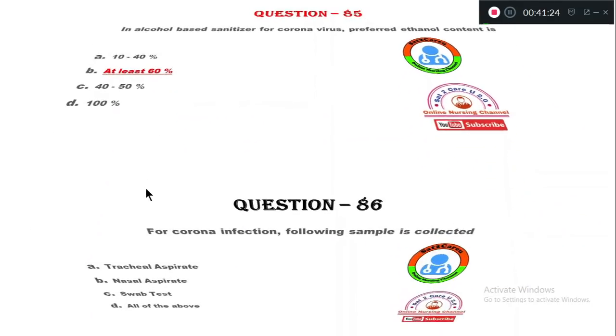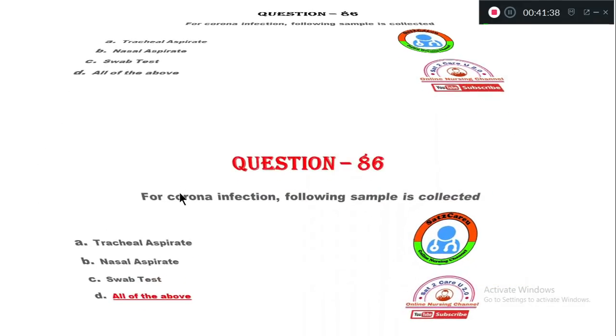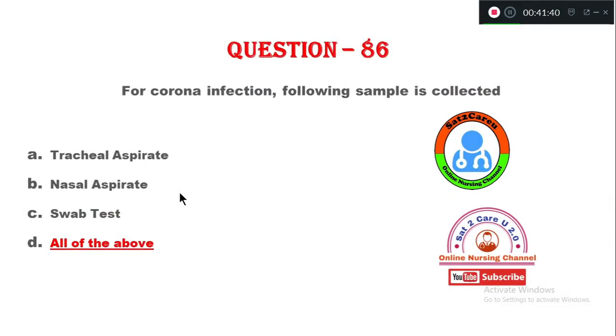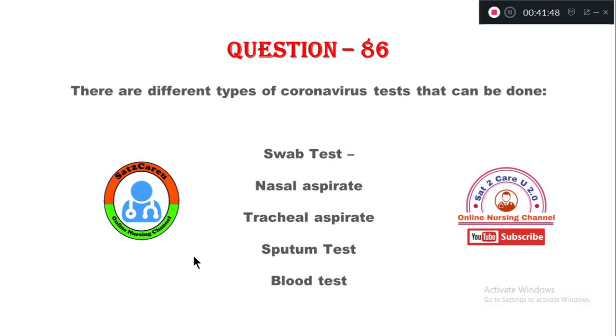Question number 86. For corona infection, following sample is collected. Option A, tracheal aspirate; B, nasal aspirate; C, swab test; D, all of the above. The right answer is all of the above. Samples are collected for corona infection diagnostic test. So this is the rationale.